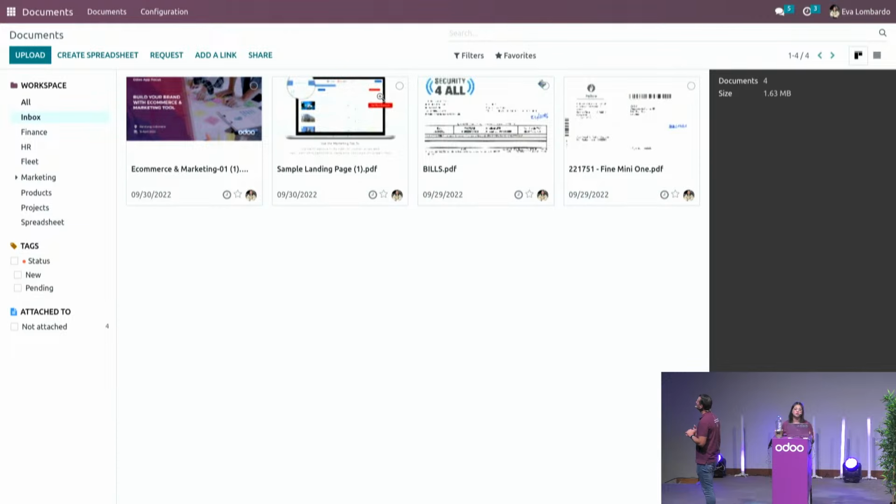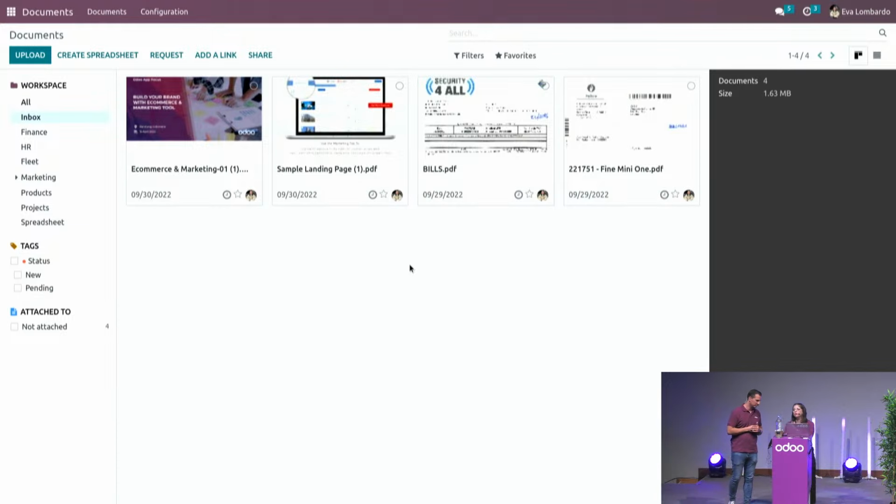So here I've already got some new bills, some documents. Let me just process them right away. Okay, 1 second, Eva, because you went a little bit too fast there. Maybe it's easy for you, but maybe not everybody knows the document application already. Can you maybe elaborate a little bit and say what it can be used for? And for example, I can see you have some workspaces and some tags over there. Indeed.